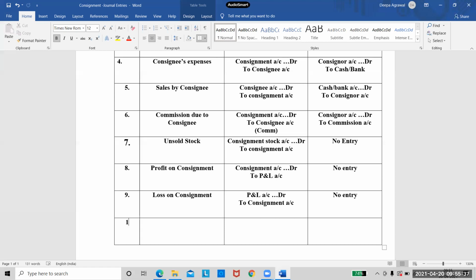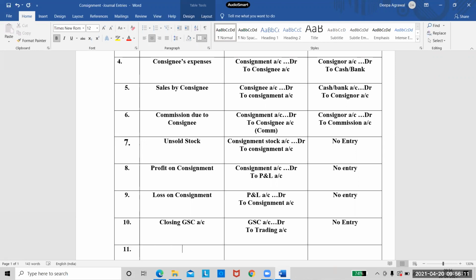Now, after the loss, what is the next step? Quickly, we need to close the goods sent on consignment account. So to close this account, we will write the entry as goods sent on consignment account debtor to trading account, because this account is always closed by transferring the balance to trading account. Again, the consignee will not write any entry in this case.